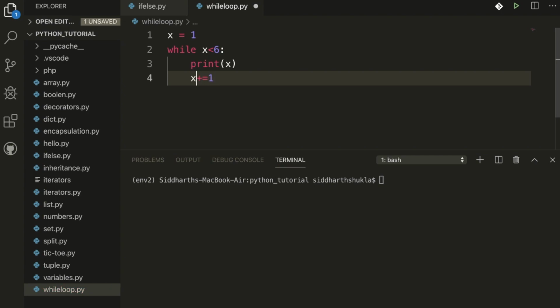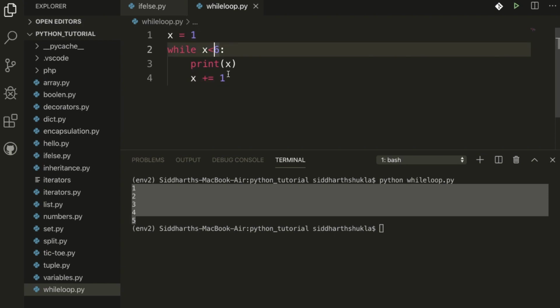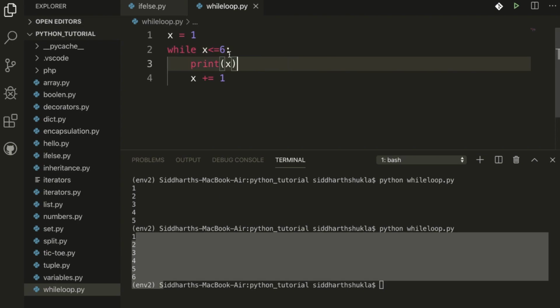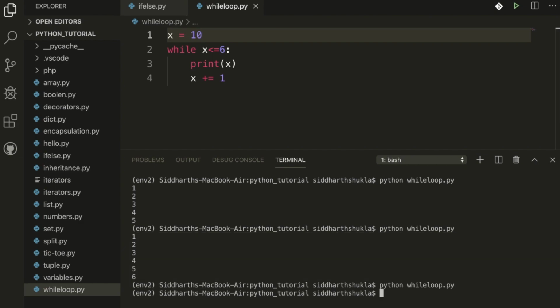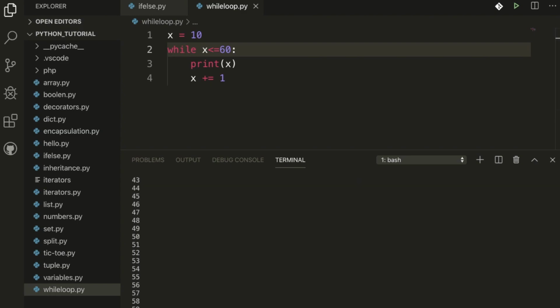That's it. Now give some space here and check. I'm going to write python while loop. You can check, we have the values 1 2 3 4 and 5 because we are using less than, and if you use less than or equal to, we get the value 6 as well. So hope this is clear. If x is 10, then what do we get here? Nothing. If I write 60, we will get multiple values. Hope this is clear for you.